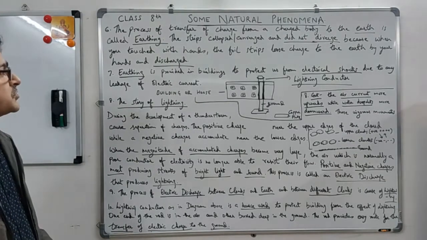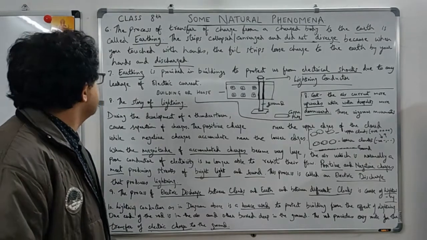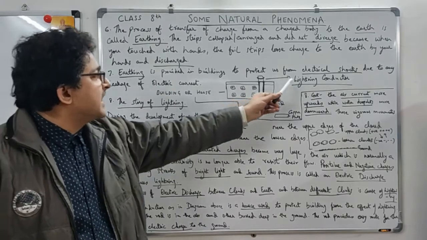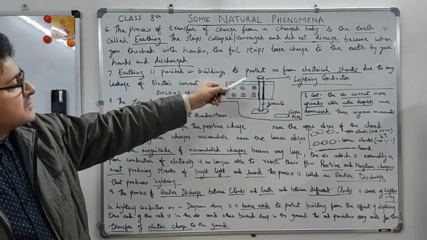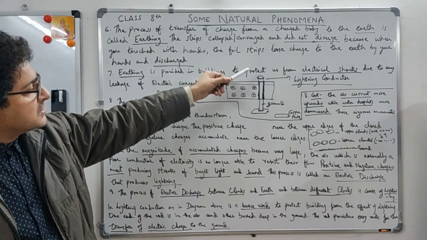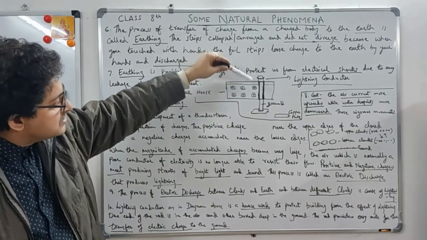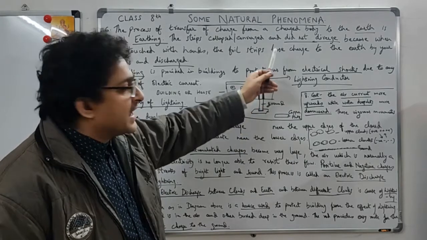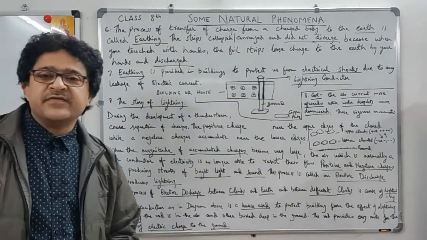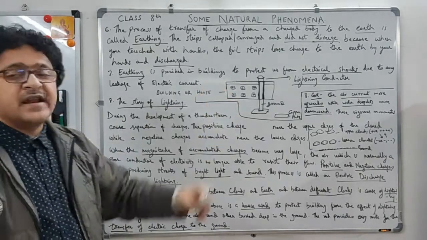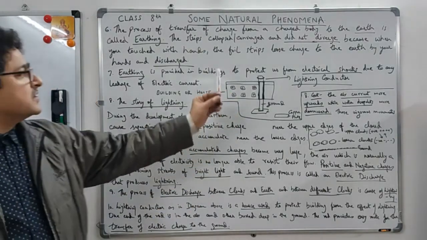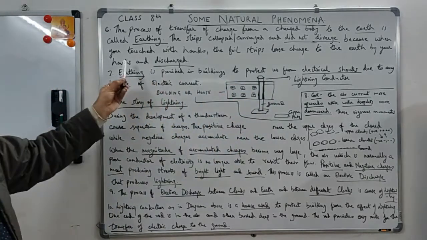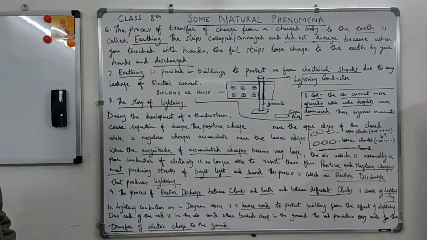Earthing is provided in buildings to protect us from electrical shocks due to any leakage of electrical current. So building or house, and you see this is a lightning conductor. Basically, in the buildings, this lightning conductor is a metal conductor. It goes from within the building till the ground. There's a copper plate here, and whenever a lightning strikes, it can damage life and property. It can damage a building. So there's always a lightning conductor there, because when current passes, it goes to the earth. Ground means earthing. So it gets discharged. The lightning conductor concept is the same thing.